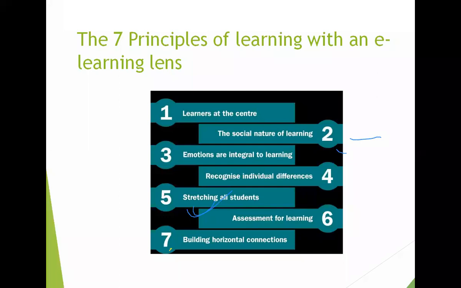If their knowledge is different, we have to treat everyone in a different way. So that's why we should apply different methods of teaching in the classroom. Which student will respond to which method, we don't know. So according to the differences of the students, we have to apply different methods.